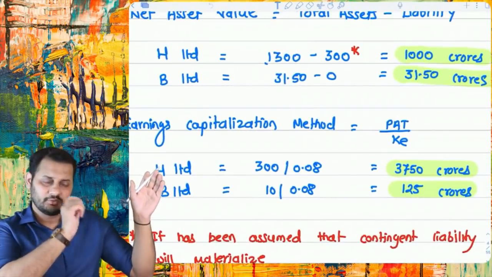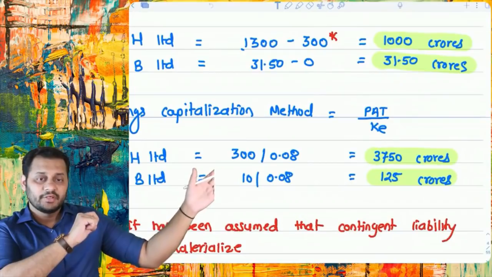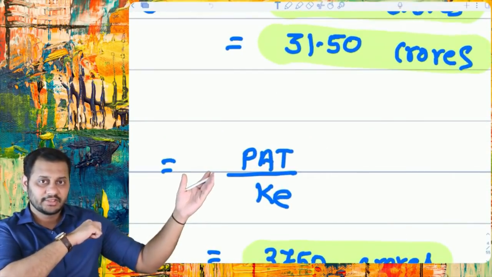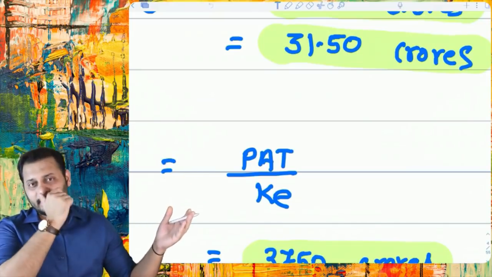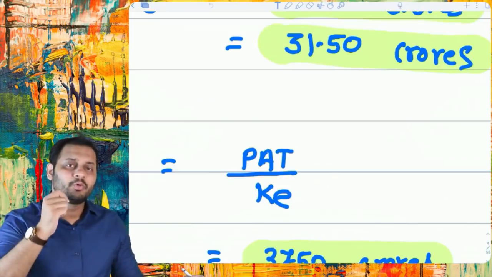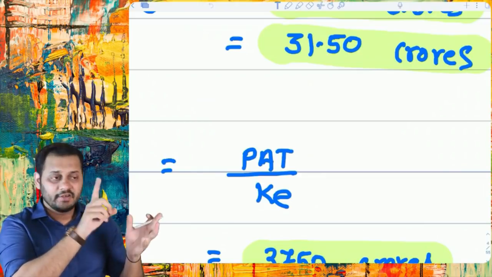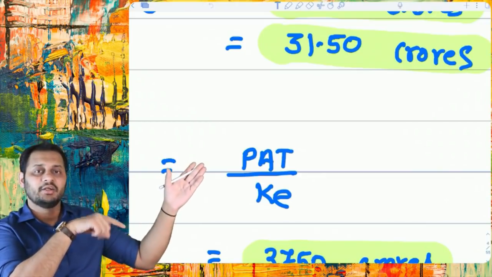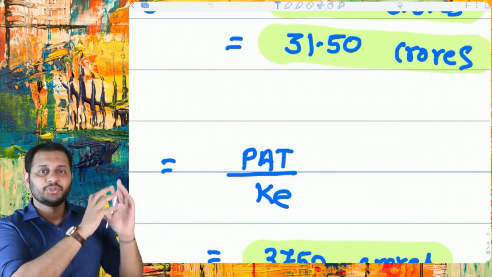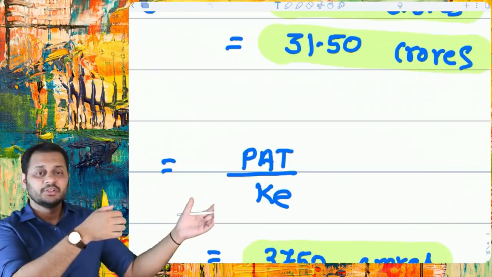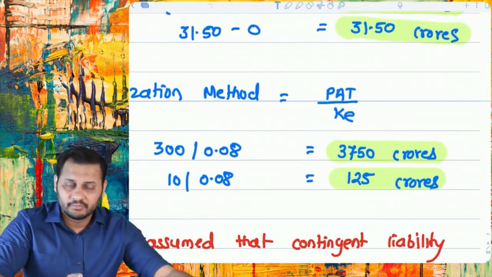Then we calculated the value of both the companies again using the earnings capitalization method. This was the profit after tax, and you can clearly see that if it is a profit after tax, that means this profit is only for the equity shareholder. That's why we have divided it by the cost of equity. The more appropriate formula for this is profit after tax minus preference dividend divided by cost of equity. If there are preference shares in the company, you should deduct preference dividend from profit after tax. The logic is the numerator should be the profit for equity shareholder, the denominator should be the cost for equity shareholder. That's it. We calculated the value of the company based on this.